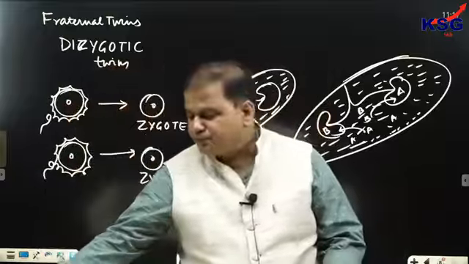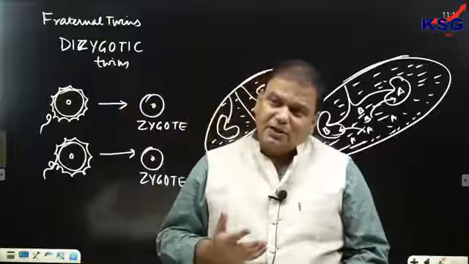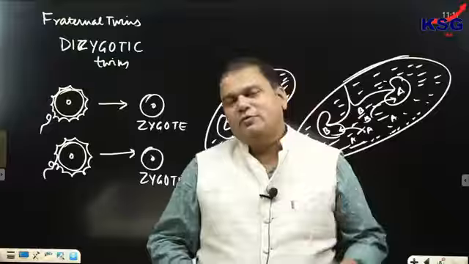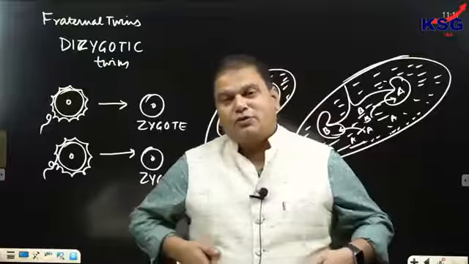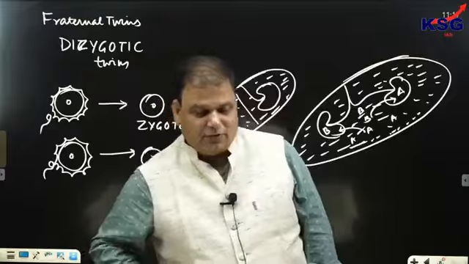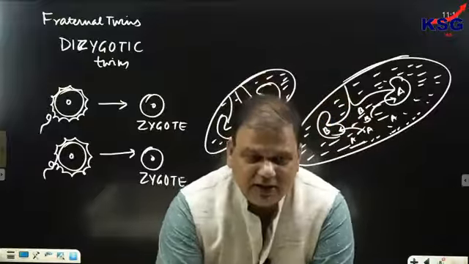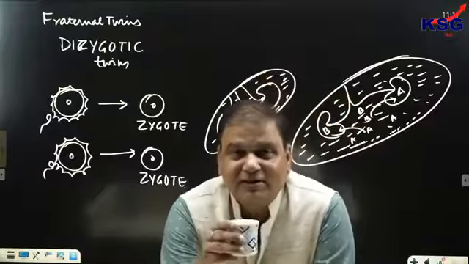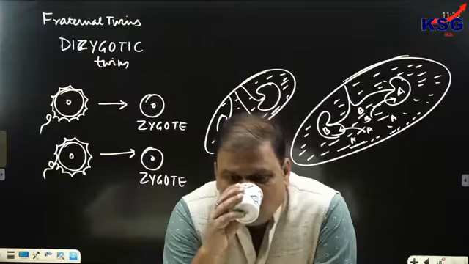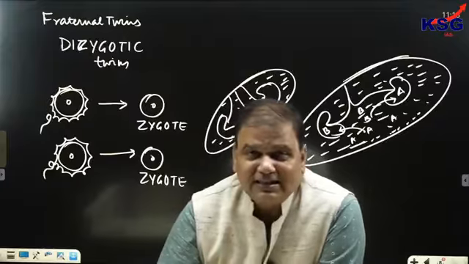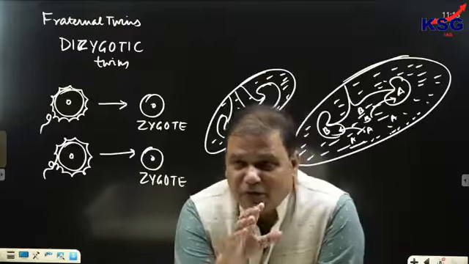In this case, what is happening? The absorption of cells is responsible for a multitude of genomes in humans. If absorption of cells is responsible for a multitude of genomes in humans, then this process is called chimerism. And the person would be called what?